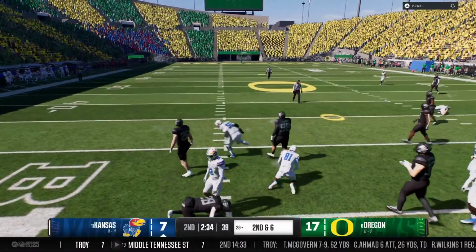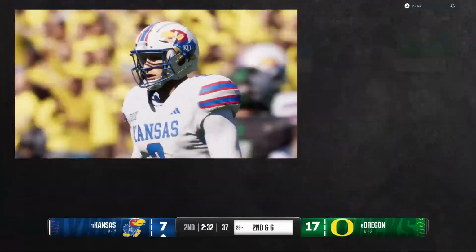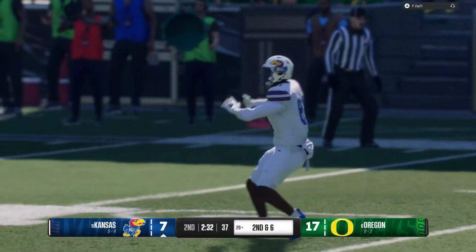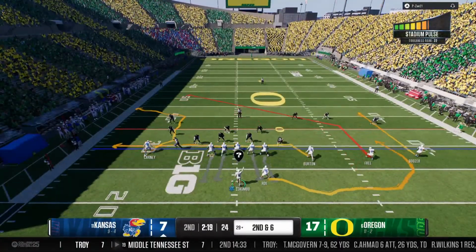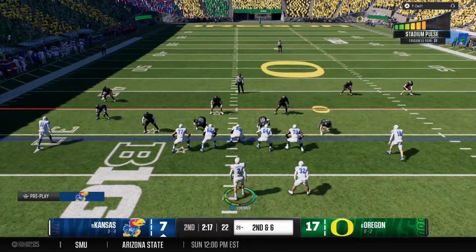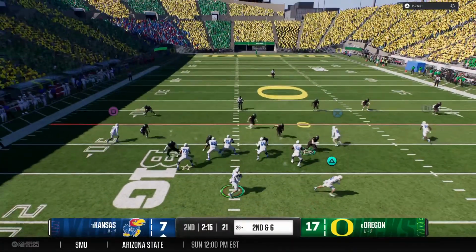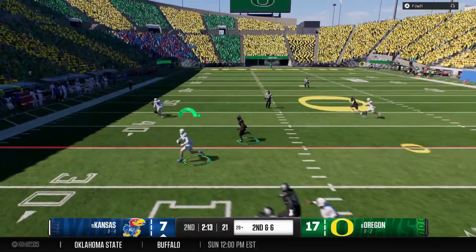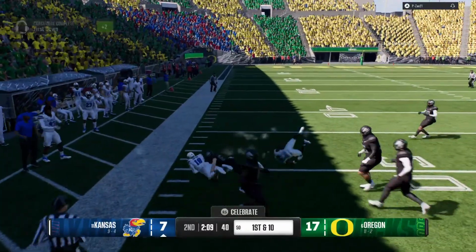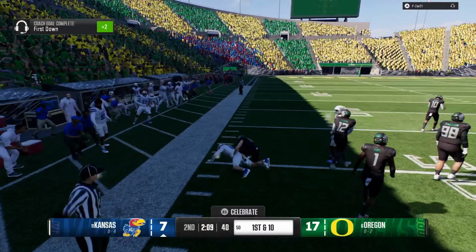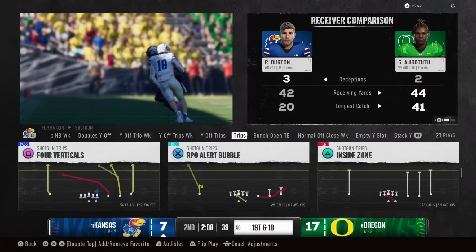Finds an open target on the left side. They bring him down after a short gain there. That completion makes it second and medium. Here's the snap, looking to throw. Pulls it in. It's Burton. Breaks the tackle, gets into the clear. They bring him down, but a big chunk of yardage on the play.